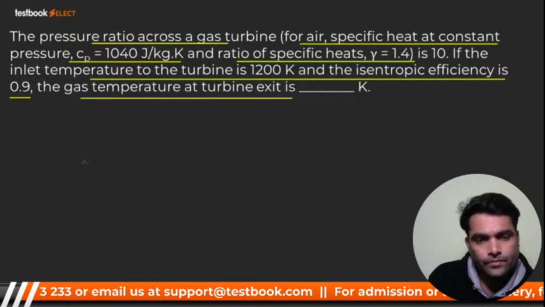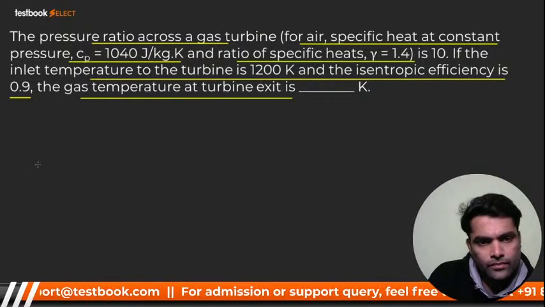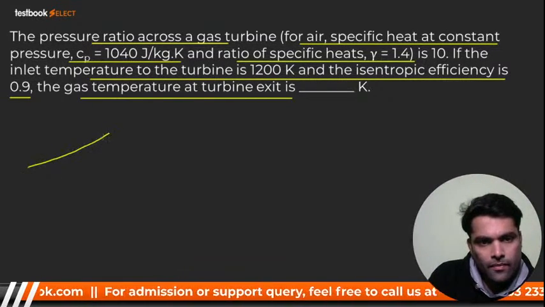Now I'll draw the curve for isentropic efficiency. I want to let you know, so let me draw the curve.